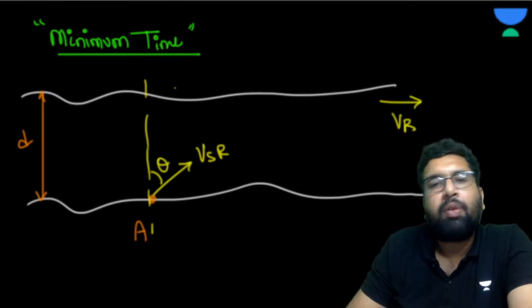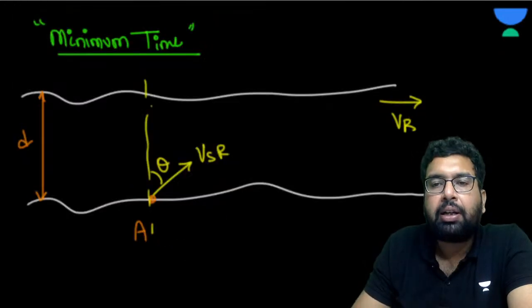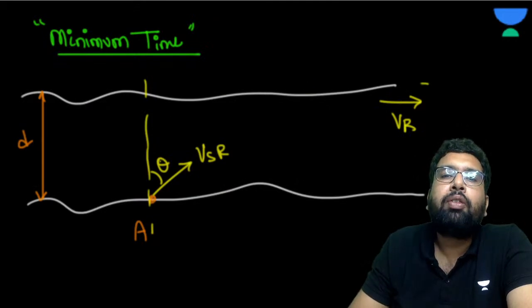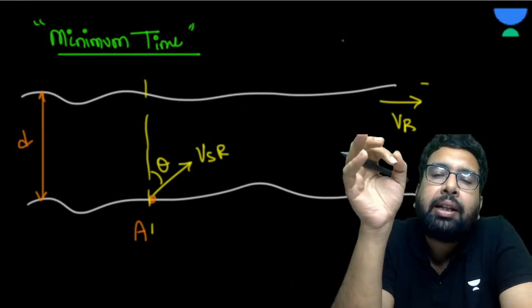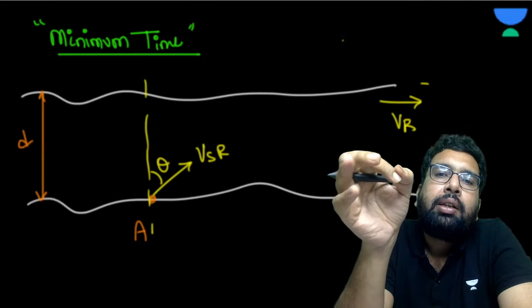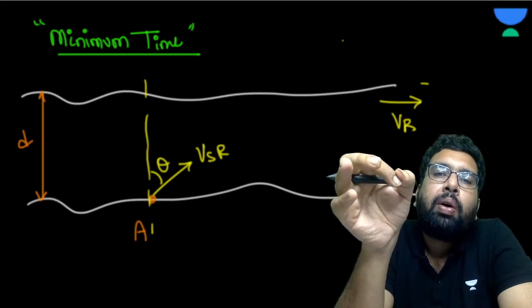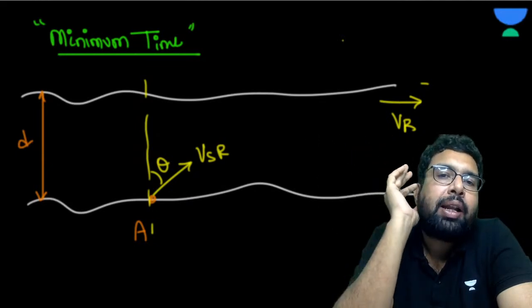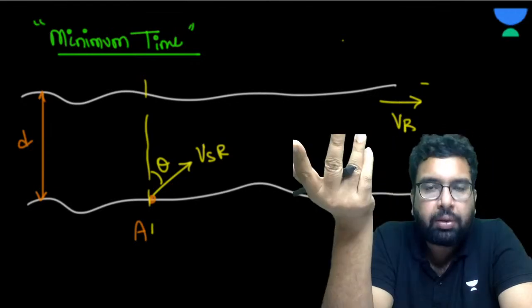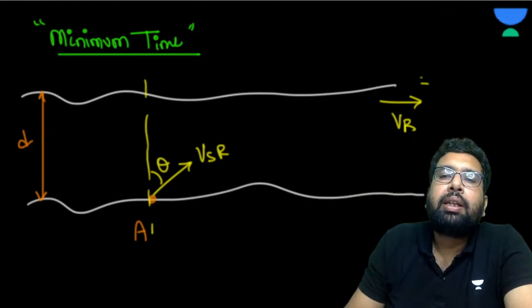Now you have observed in each and every question that this has nothing to do with the vertical component of the velocity of the swimmer with respect to ground. Does the velocity of the river have anything to do with the velocity of the swimmer in the perpendicular direction, or in the y direction? No, sir. So it has no relevance in this case.